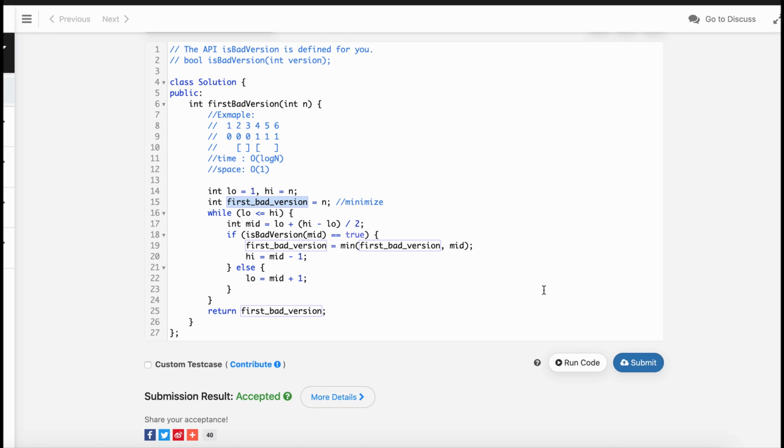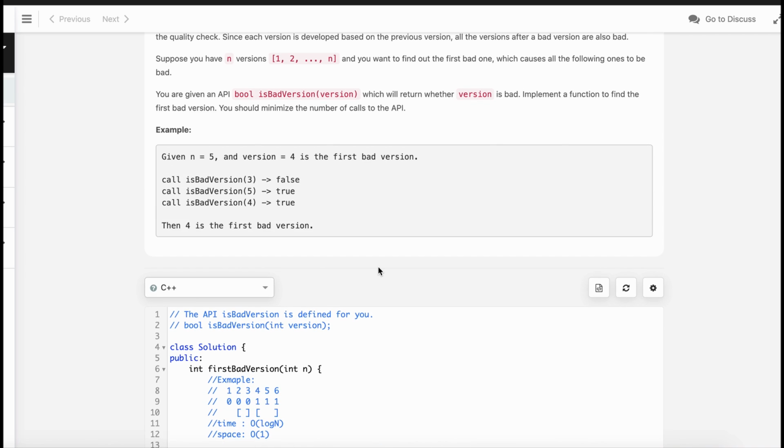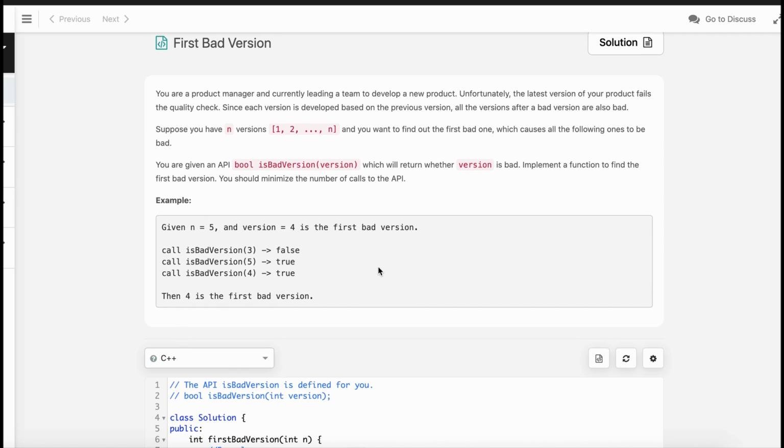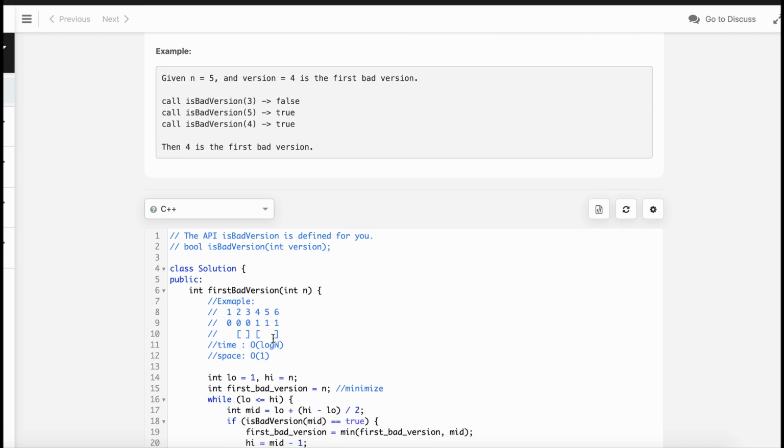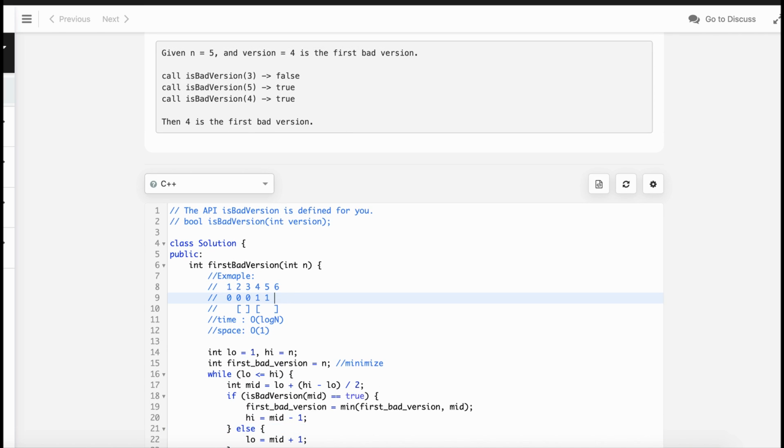Well, accepted. So let me go through the example. Any example over here? 4 is the first bad version. So given example, 4 is the first bad version. So there are 5 elements and 4 is the first bad version. So how it works, let's see.